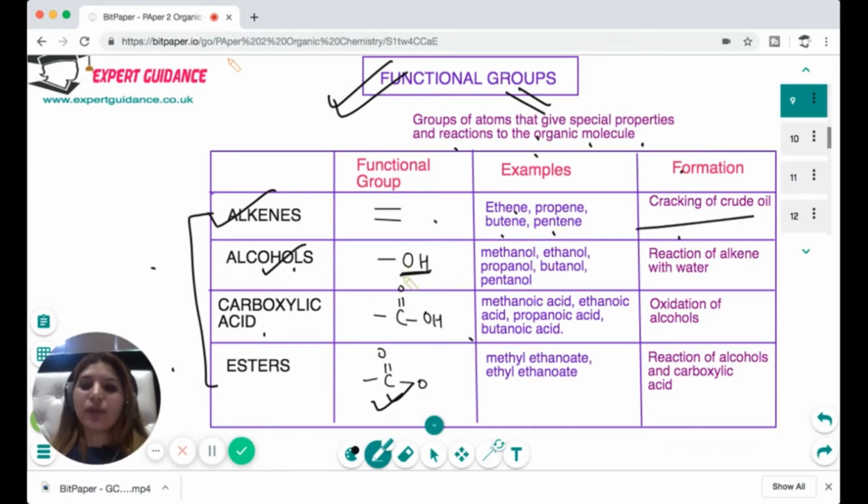Alcohols are hydrocarbon chains with an OH, and we name them with -ol. So one carbon alcohol is methanol, two carbon is ethanol, then propanol, butanol, and pentanol, and we can make alcohol by reacting alkene with water or steam.